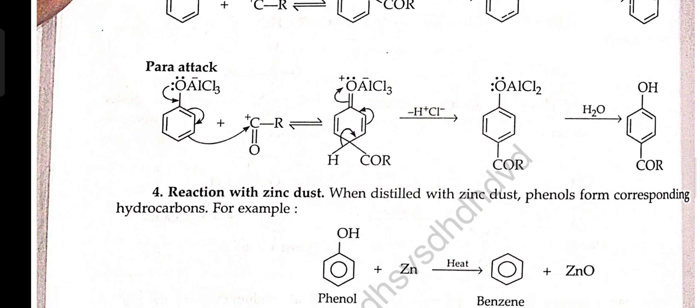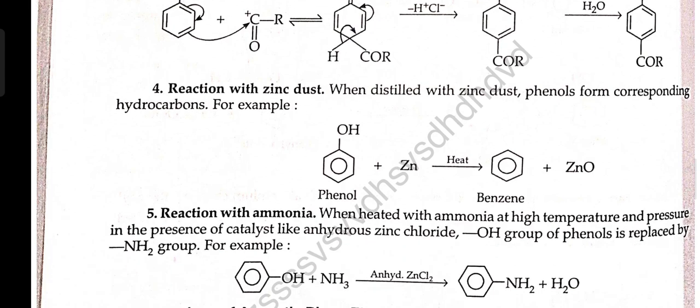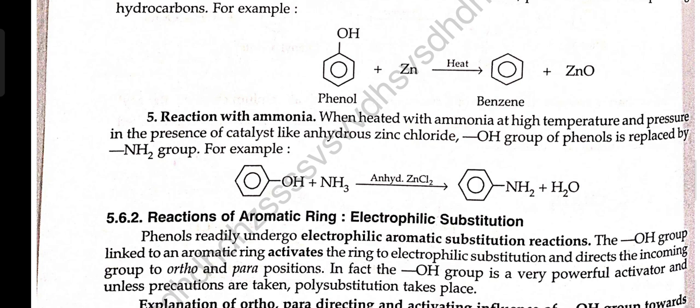Fourth, reaction with zinc dust. When distilled with zinc dust, phenol forms the corresponding hydrocarbon. For example, phenol in the presence of zinc dust gives benzene plus ZnO. Fifth, reaction with ammonia. When heated with ammonia at high temperature and pressure in the presence of catalysts like anhydrous zinc chloride, the OH group of phenol is replaced by the NH2 group. For example, phenol plus ammonia in the presence of anhydrous ZnCl2 gives aniline.